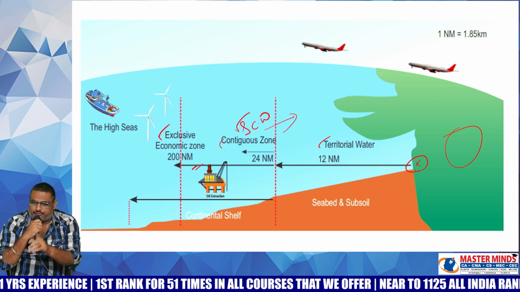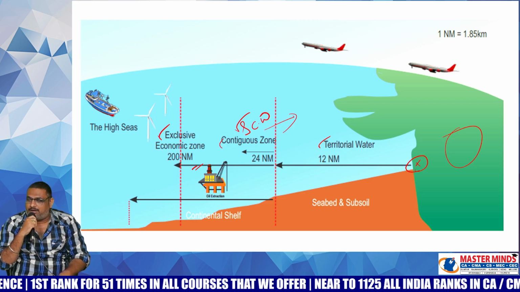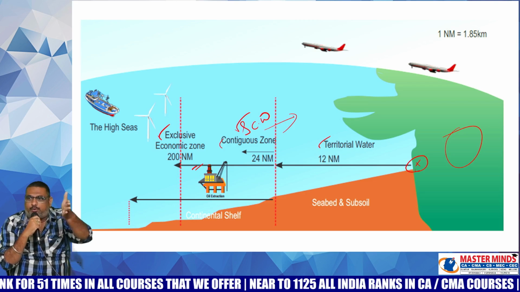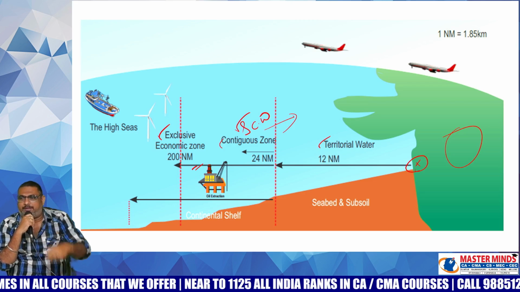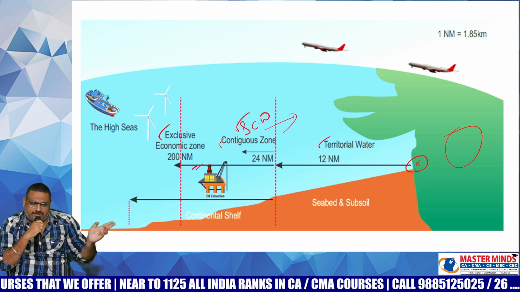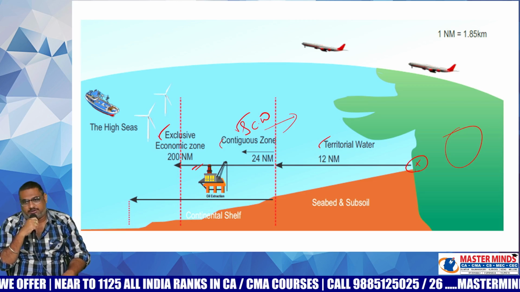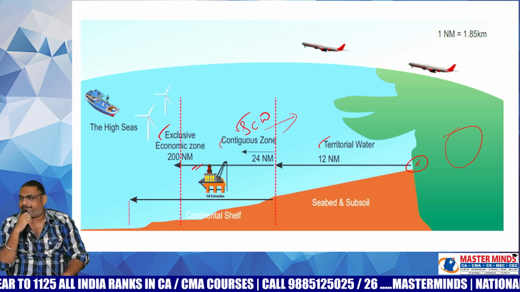Because once 24 nautical miles were crossed, the Indian government does not have the authority to shoot the vessel. Only up to 24, the Indian government has every power to shoot that particular vessel. Vessel means ship. Once 24 nautical miles are crossed, the Indian government does not have the authority to shoot the ship. Only Interpol, international police, can do that.